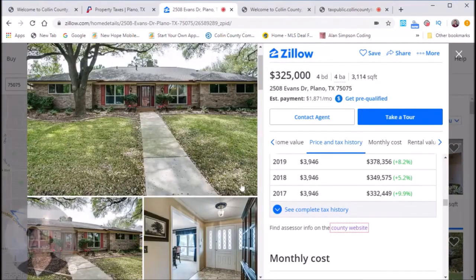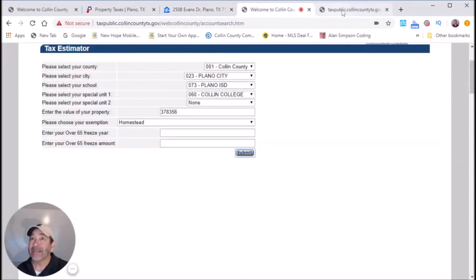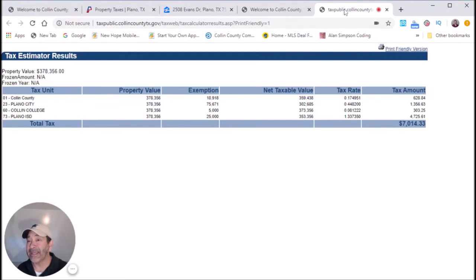The reason why that one is so much less, it's not really cheap, is because the current homeowner has had those exemptions of homestead and over 65, and those rates go into effect when they turn 65. I think they do freeze. My mother-in-law only pays a couple hundred in real estate taxes, and she's been there forever on that one property. All right, so here you go.